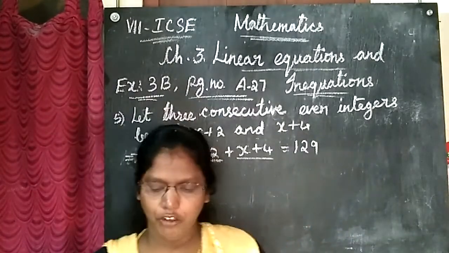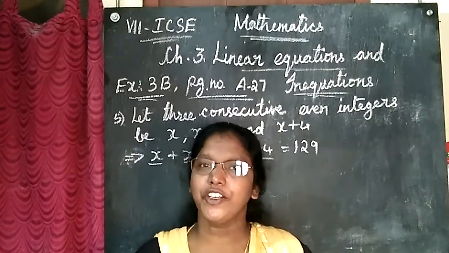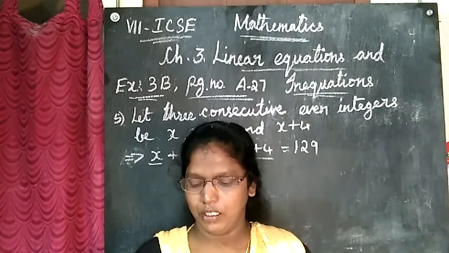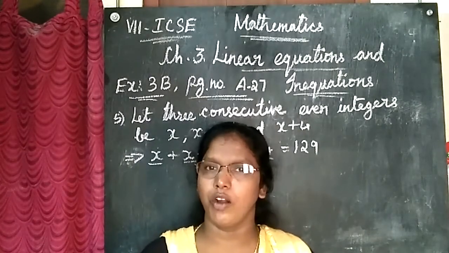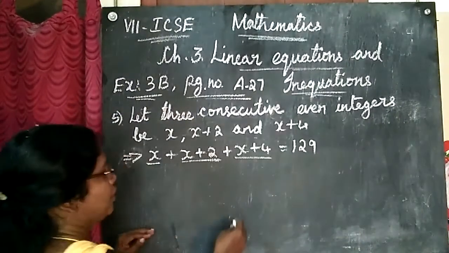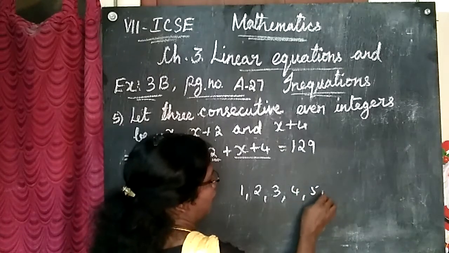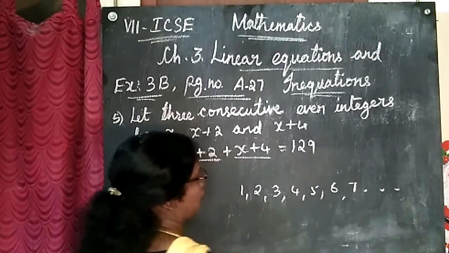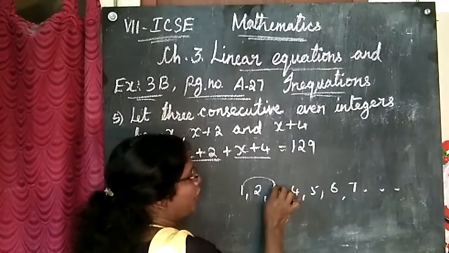Here you must understand one thing: what is the difference between consecutive numbers? First, we must find out whether they are consecutive even numbers or consecutive odd numbers. Consecutive means 1, 2, 3, 4, 5, 6, 7 and it goes on; leaving one number and going to the next number.